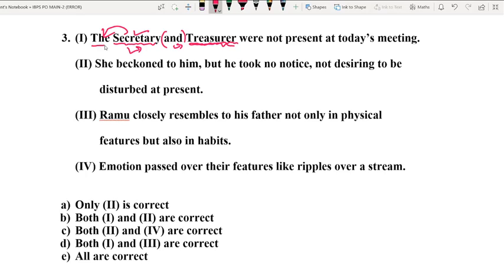One article before two common nouns will indicate that the person referred to here is the same person. The secretary and treasurer refers to one person, whose job is at the same time to act as a secretary and at the same time he functions as the treasurer. If instead of using the before secretary only, it were written like this, the secretary and the treasurer, then we would use were, and in that case the sentence would absolutely be correct, right?